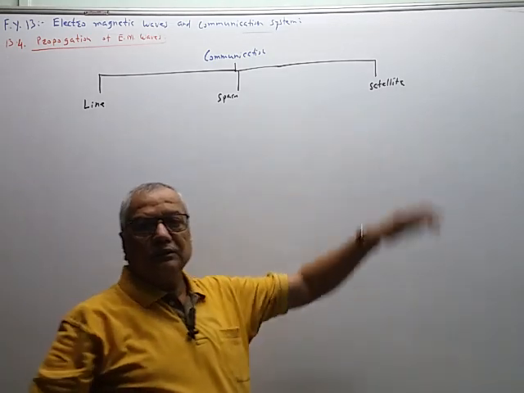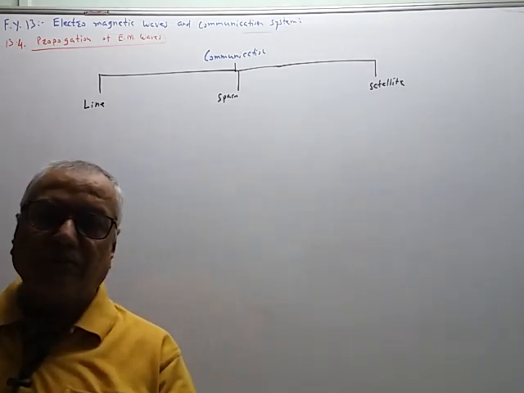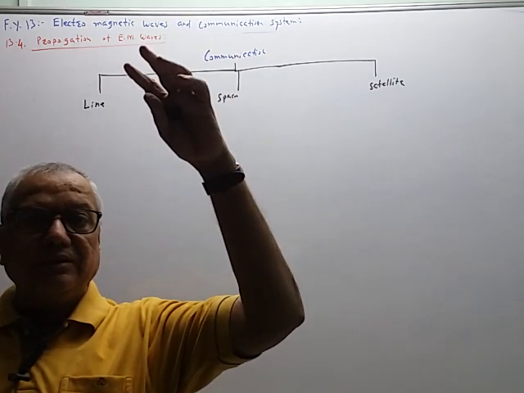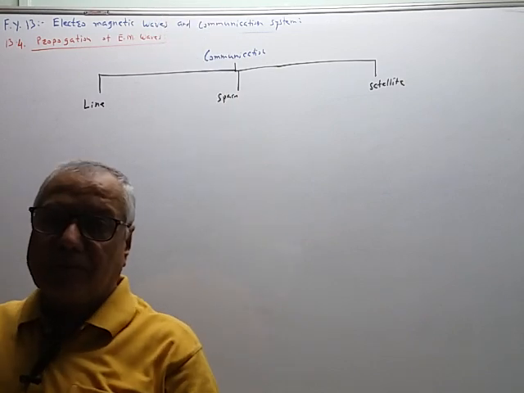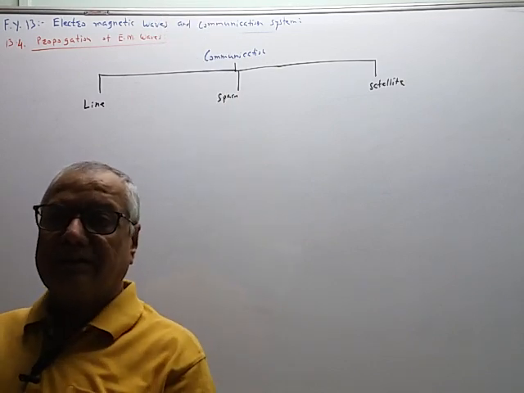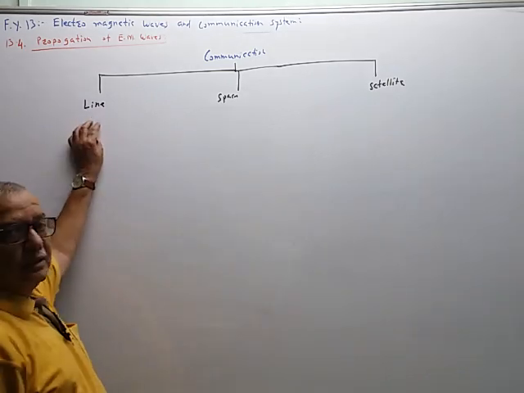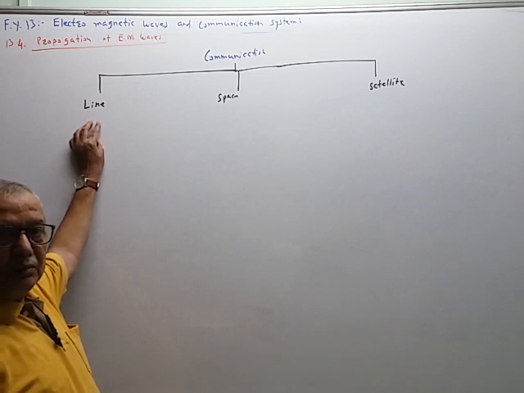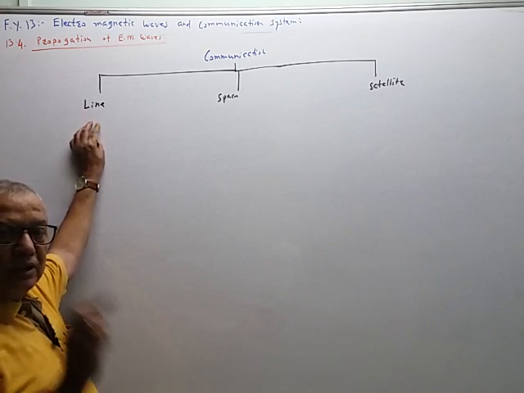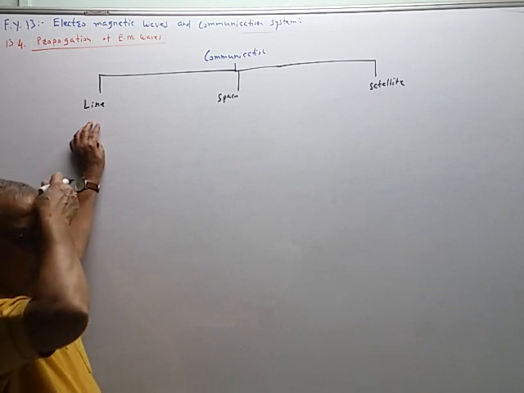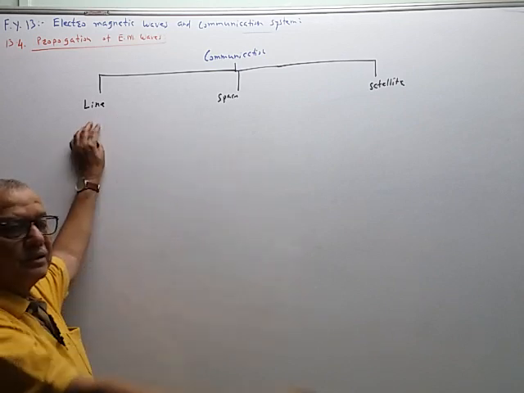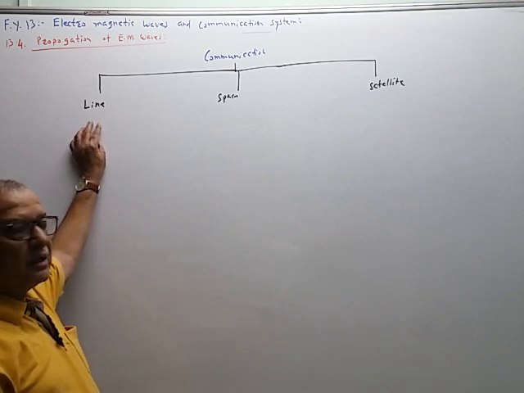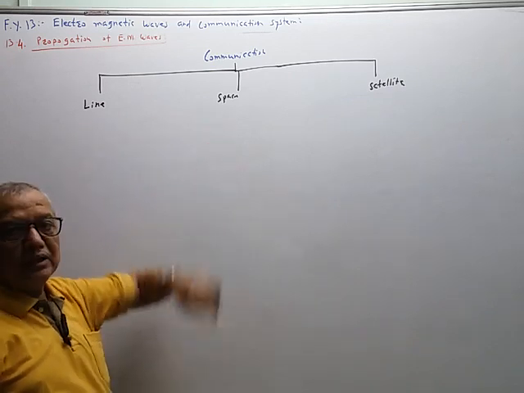So here we are using the satellite. The signal is sent from the surface of the earth to the communication satellite. We have seen its property in gravitation, and then it returns from the communication satellite to the surface of the earth at the desired station. Here we are using line. So telephone line and cable TV is the best example. In cable TV, we are using a conducting wire from the cable operator unit to our TV set. So line communication means telephone line and cable TV. Now this part we have to see in detail.